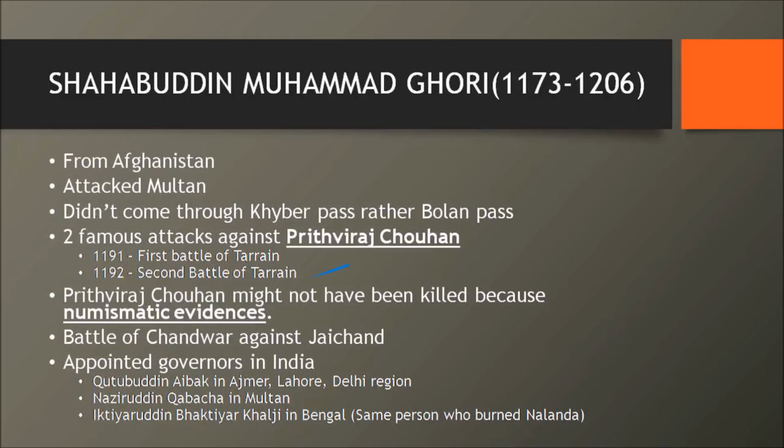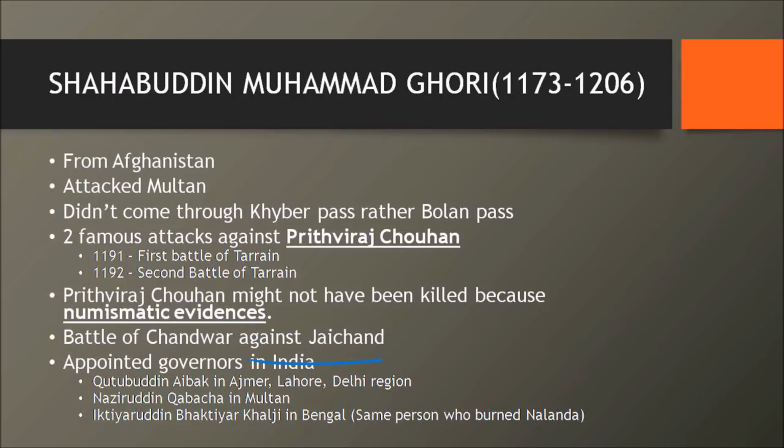Now, what is numismatic evidence? Numismatic evidence is the evidence that you get out of coins. You have coins with Muhammad Ghori on one side and Prithviraj Chauhan on the other. That means Prithviraj Chauhan was forced to become a feudatory of Muhammad Ghori, right? Later he retaliated, and then he was killed. But we also know about the battle of Chandwar, which Muhammad Ghori fought against Jayachand.